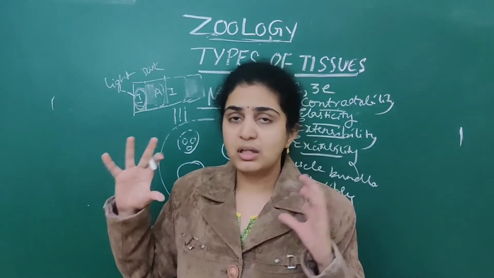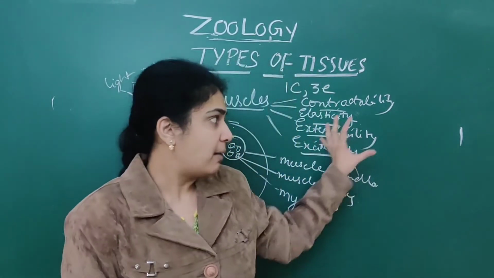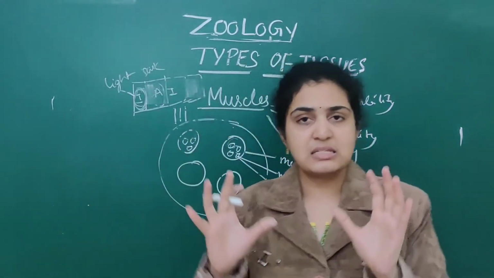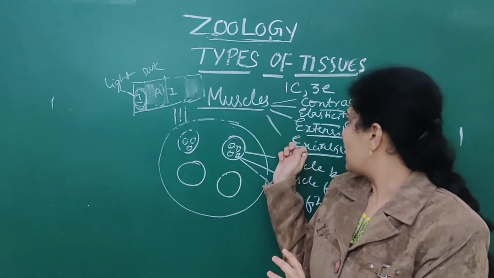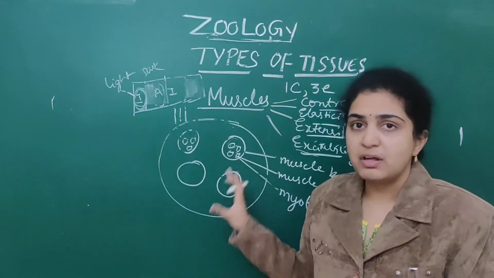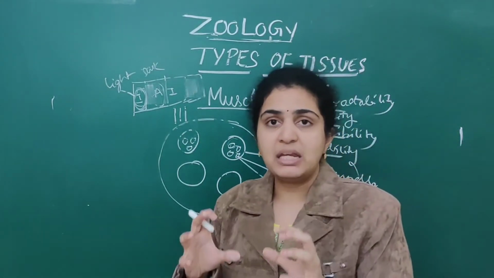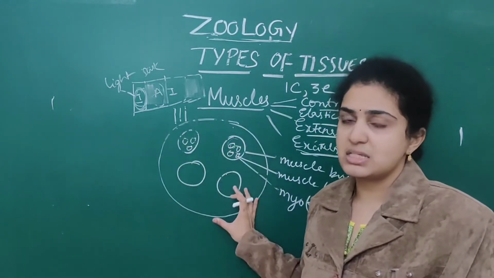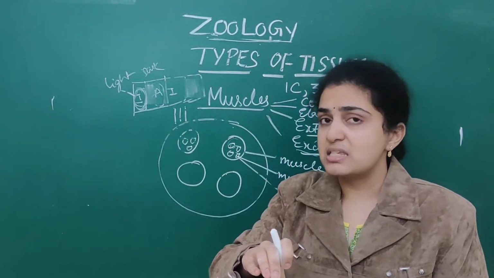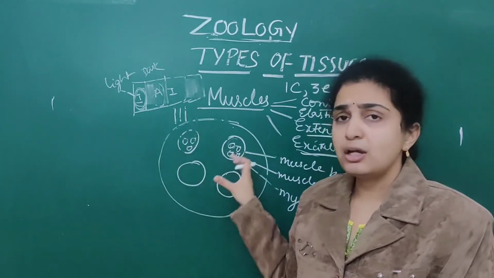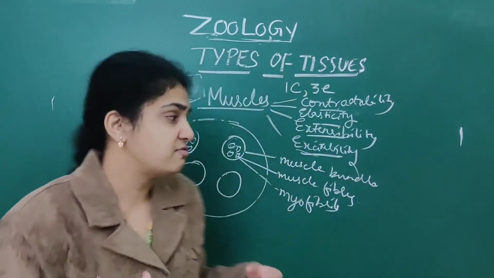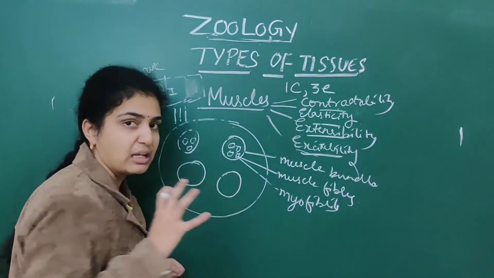So this is about the muscle, I am briefing it out. Mainly the four properties: contractibility, extensibility, excitability, and elasticity. In the microscopic examination of a skeletal muscle, the muscle contains numerous muscle bundles. Inside each muscle bundle are numerous muscle fibers, and under each muscle fiber are numerous myofibrils.